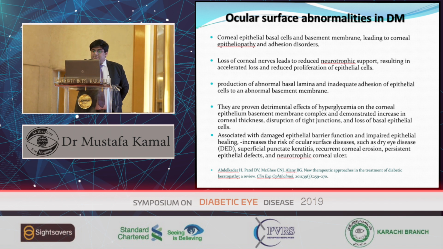Diabetes mellitus is associated with damaged epithelial barrier function and impaired epithelial healing, which increases the risk of ocular surface diseases such as dry eye disease, superficial punctate keratitis, recurrent corneal erosion, persistent epithelial defects, and neurotrophic corneal ulcers.